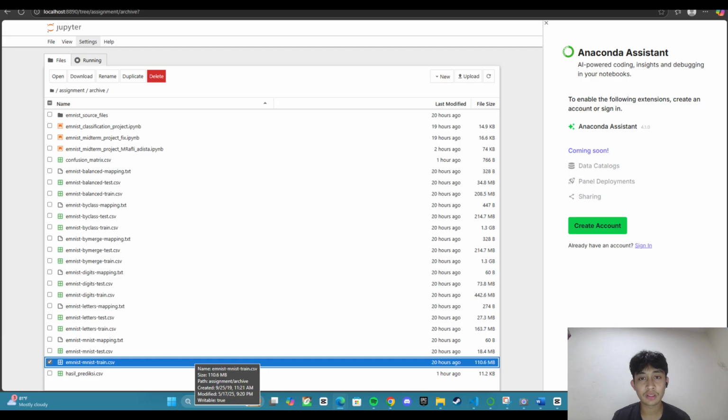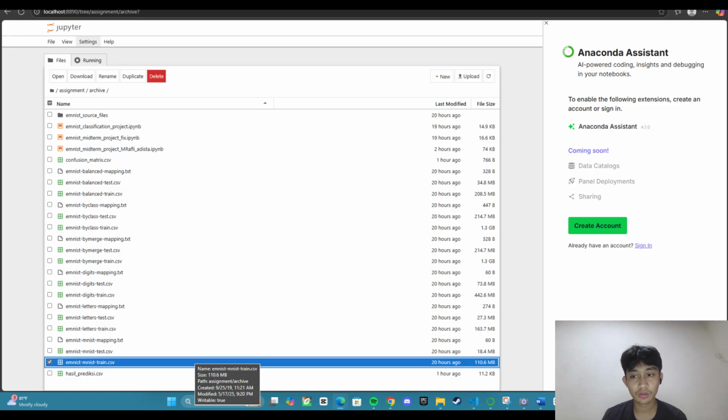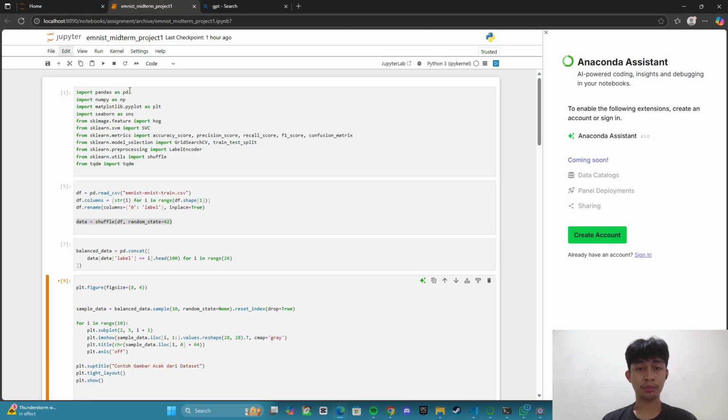This is the dataset I use. I already downloaded that. And let's go to the program. First, I import the library. I import pandas and numpy.